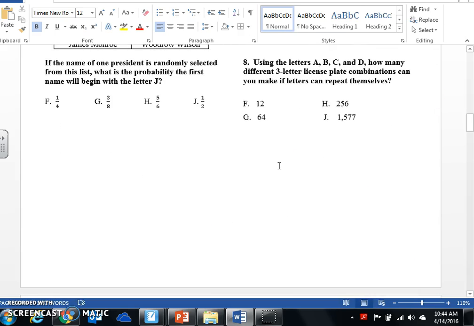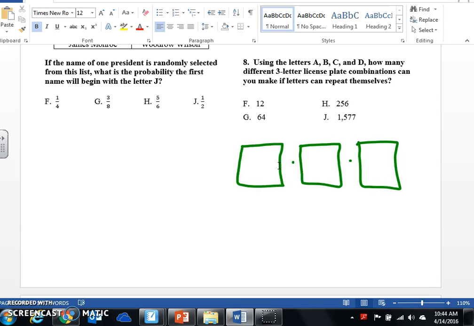All right, using the letters A, B, C, and D, how many different 3-letter license plate combinations can we make if letters can repeat? So I have 1, 2, 3, 4 letters. So I need 4 in each one because they can repeat. So 4 times 4 times 4 is 64.